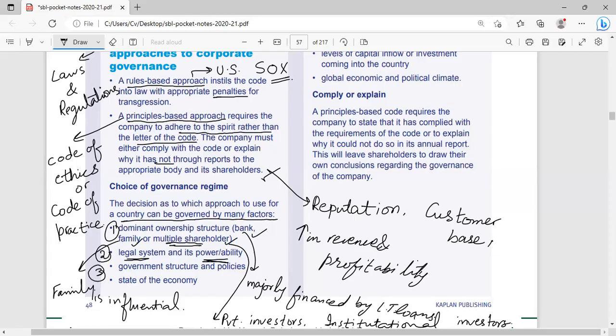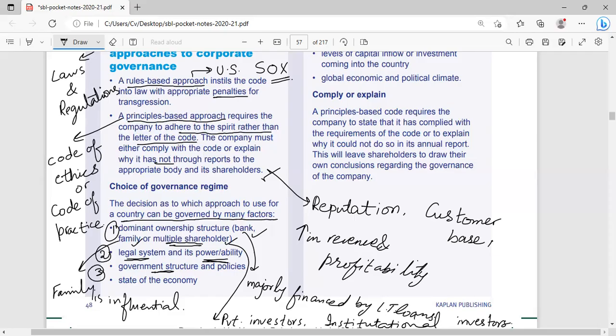Next one is government structure and politics. This is very important. If a government is stable, if a government is, suppose, selected by the voters, and the government has the support of its voters, and the government has influence over the businesses or companies, then it will be easy for the government to take care of the interests of different stakeholders, which includes the community, customers, and environmental authorities. All are relevant.